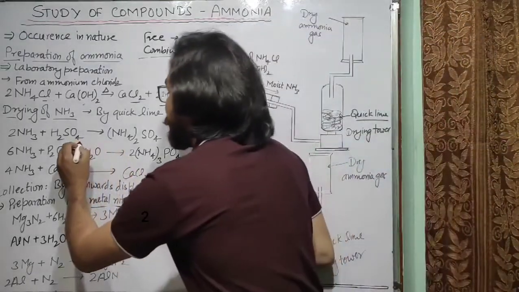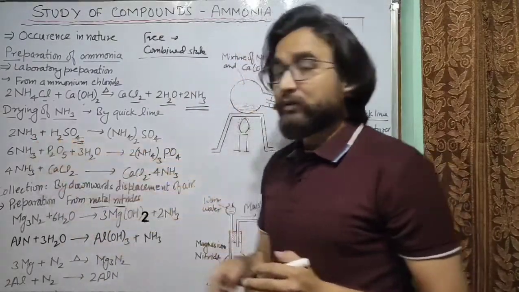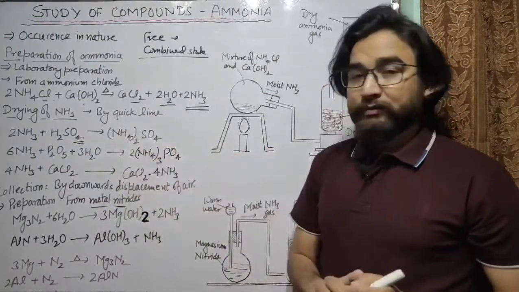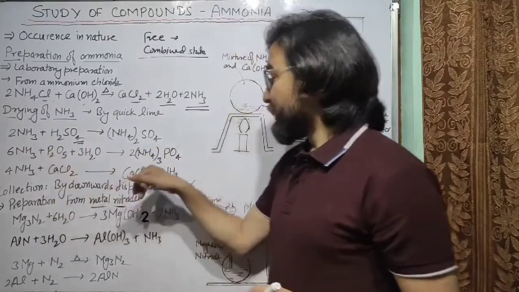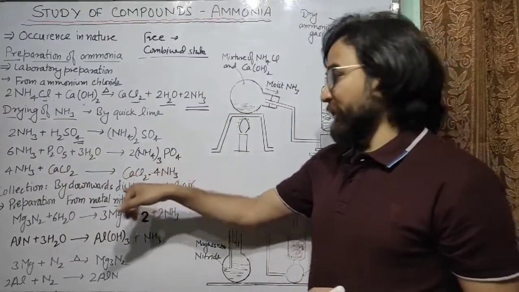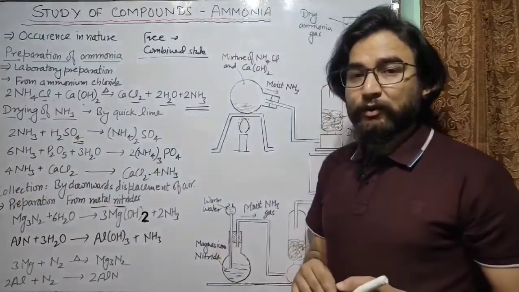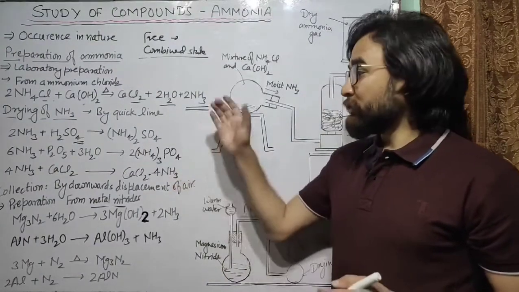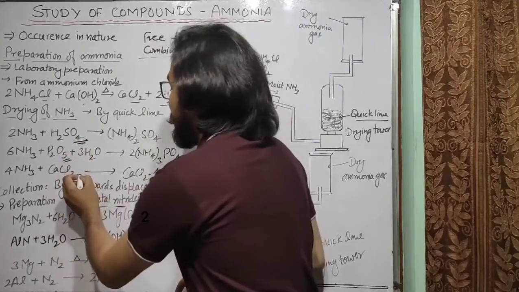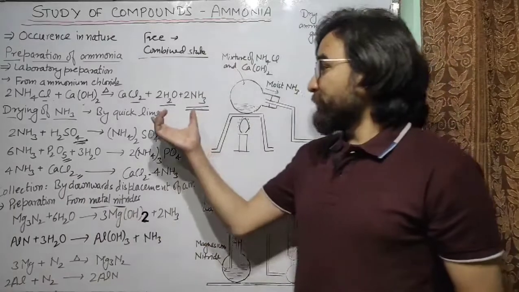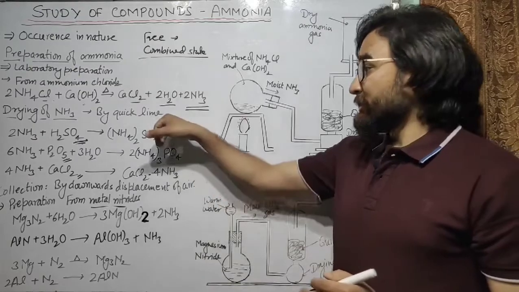For example, if you use sulfuric acid as drying agent, what will happen? Ammonia will react with sulfuric acid and it will form ammonium sulfate. Similarly, if you use phosphorus pentoxide to dry ammonia, it will form ammonium phosphate, and if ammonia is dried with the help of calcium chloride, it will form an addition product. Therefore, we cannot use sulfuric acid or phosphorus pentoxide or calcium chloride. So remember, the compound which is used as drying agent to dry ammonia is calcium oxide.